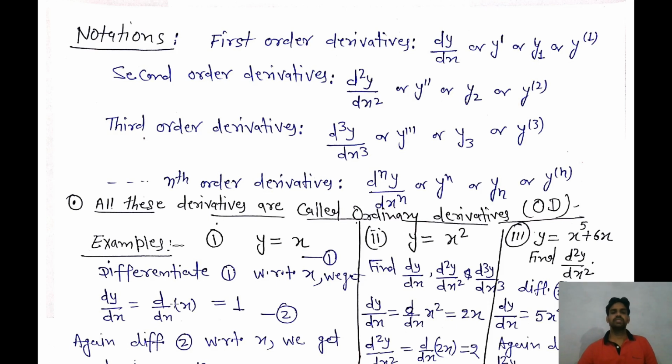So I am using some notation. First order derivative is denoted by dy over dx, or we can say y prime, or we can use the symbol y1. Second order derivative is d2y over dx2. We can denote it by y double prime or y2. And these are the third order derivatives. Similarly, nth order derivative is denoted by d^n y divided by dx to the power n, or y to the power n, or yn.